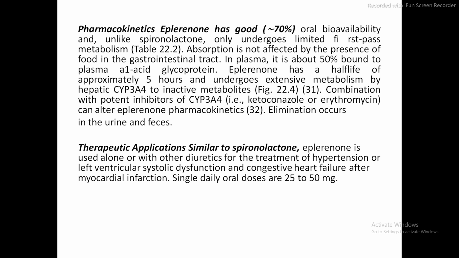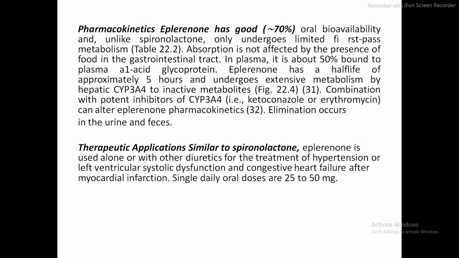Combination with potent inhibitors of CYP3A4, that is ketoconazole or erythromycin, can alter eplerenone pharmacokinetics. Of course, these metabolites are inactive, so once the drug is metabolized into these metabolites, there is no use of that drug. So what do we have to give? We have to give eplerenone in combination with certain CYP3A4 inhibitors.